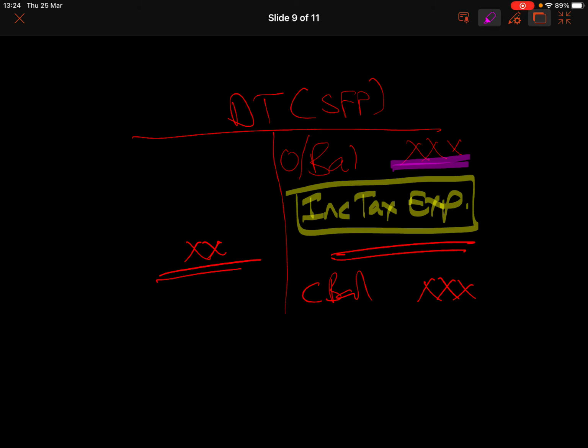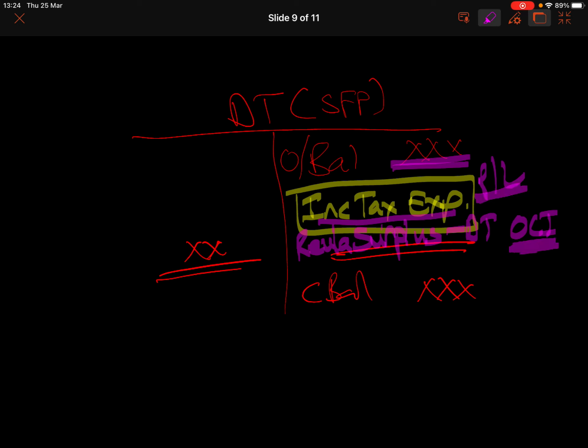So here we now have an additional journal that's going to go in here, and the other leg will be the reval surplus deferred tax OCI account. So here we took the movement to P&L, and we're still going to have a movement to P&L. However, the tax portion of the revaluation surplus, that other leg goes to OCI.